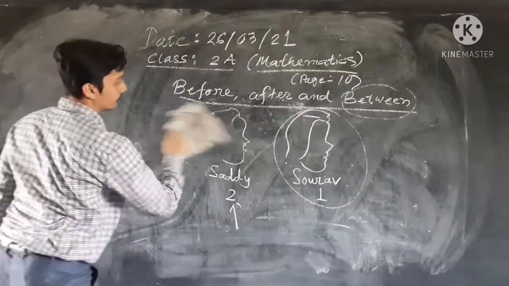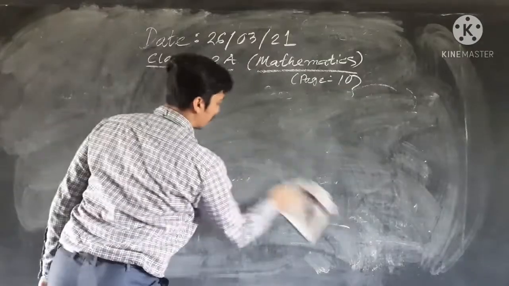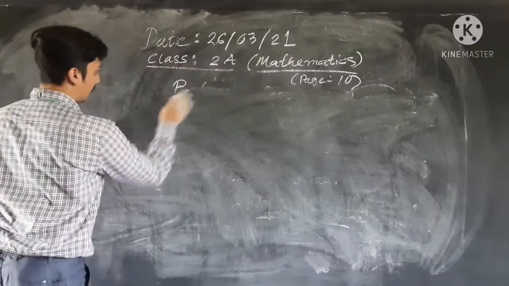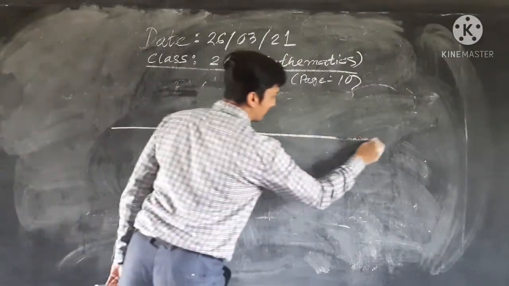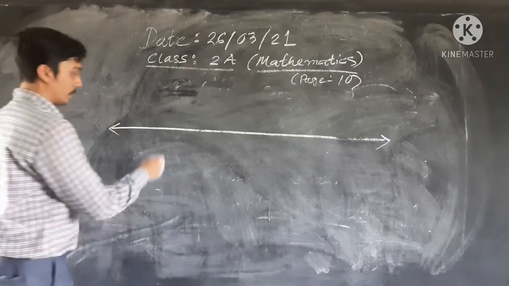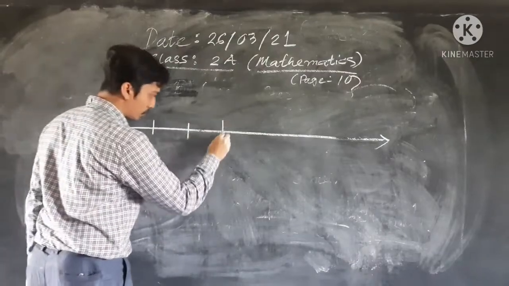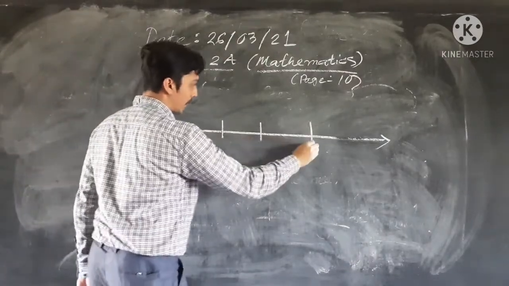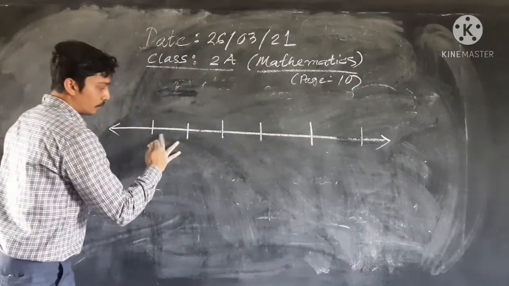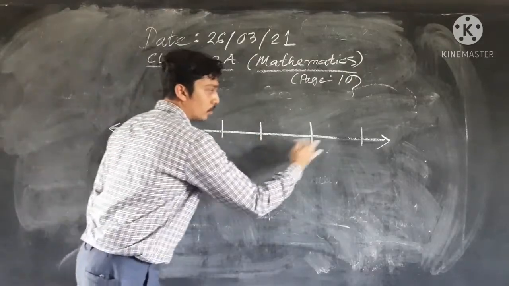Now I am drawing a line and numbering them: 2, 3, 4, 5, 6, and so on. You see that the gap is almost equal.